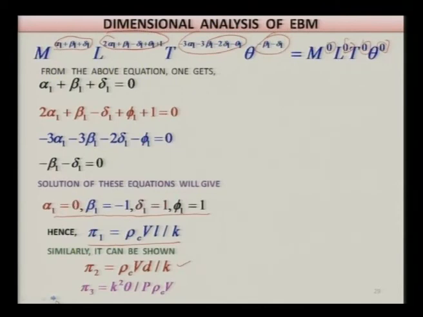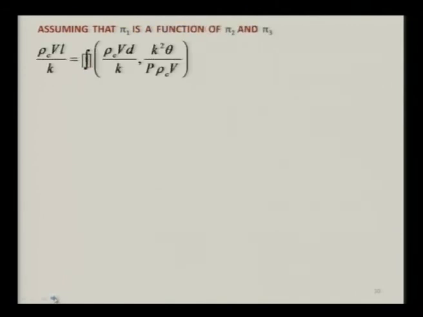Now using these 3 equations, assuming that pi 1 is a function of pi 2 and pi 3, you will get this particular equation. Here this symbol is the function, this whole of this is pi 1, this is pi 2, and this is pi 3. So you get this as a function. Now the question arises how to evaluate this particular function, because we do not know, theoretically at least, what this function is going to be.